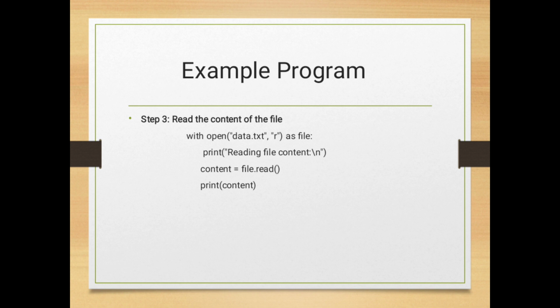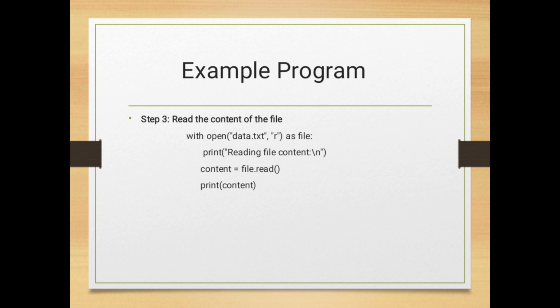Now step 3, read the content of the file. With open data.txt, r as file. This r means read mode. It opens the file for reading its content. Again, using with makes sure the file closes automatically afterwards, at the end of the printing of the file.